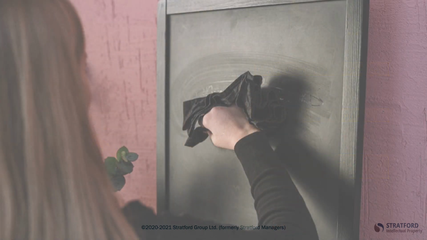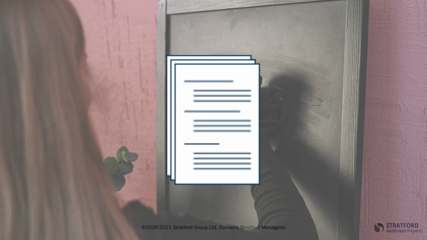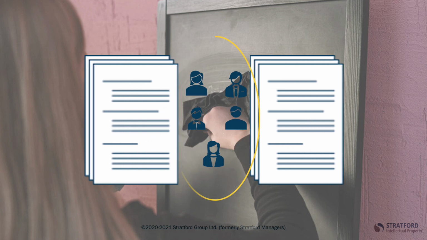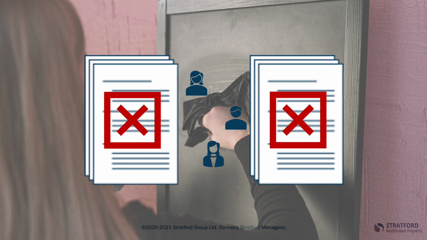It's also important to note that you have the legal obligation to include the names of all inventors on the patent application. This means that anyone that was directly involved in the conception of the invention must be named. For continuing applications, you must include all the original inventors, even if they have not contributed to the amendments found in a new application. If you remove an inventor for any reason other than a legitimate mistake, you run the risk of invalidating the patent if it can be proven that the inventor was omitted from the documentation.